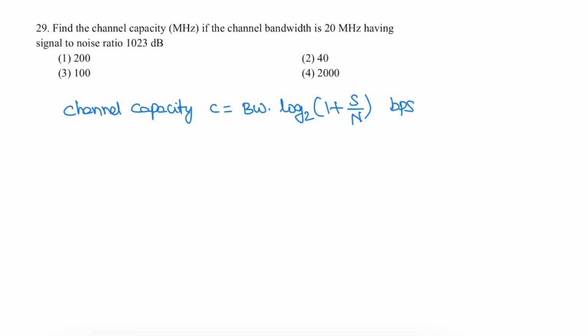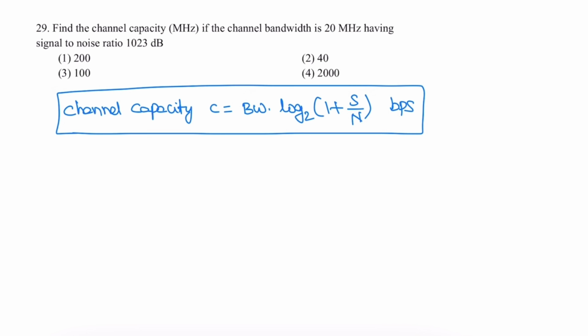Next question. Find the channel capacity in megabits per second if the channel bandwidth is 20 megahertz with a signal to noise ratio of 1023. As per the Shannon-Hartley theorem, channel capacity C is equal to B log base 2 of 1 plus signal to noise ratio, in bits per second. Given bandwidth is 20 megahertz, so 20 into 10 power 6 log base 2 of 1 plus 1023, so log base 2 of 1024. Now 1024 is 2 power 10.